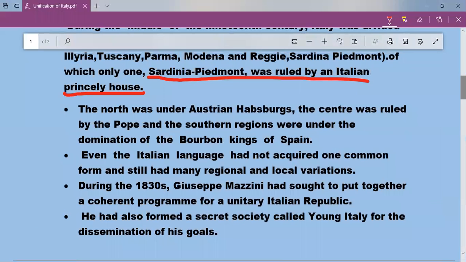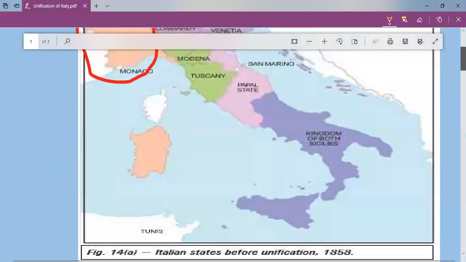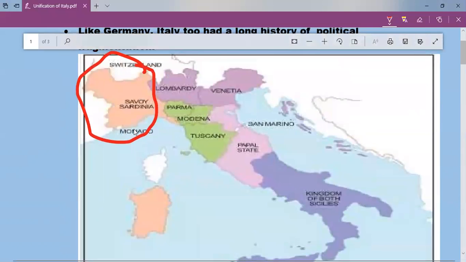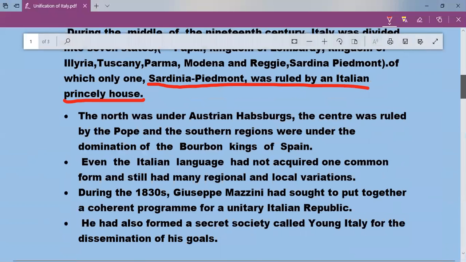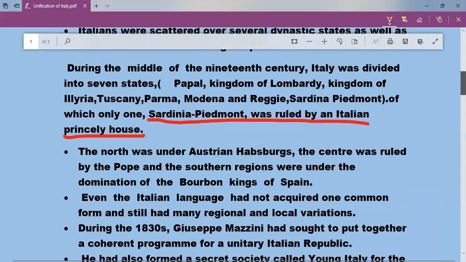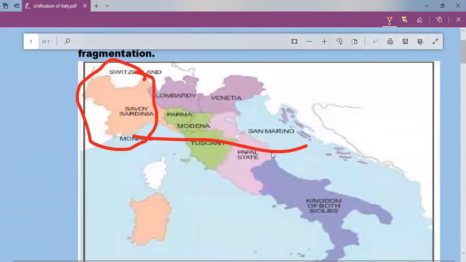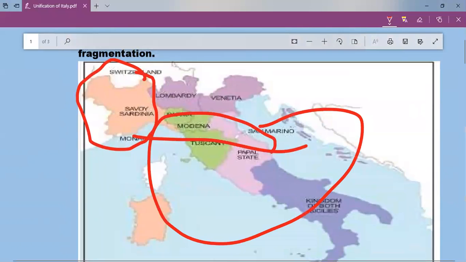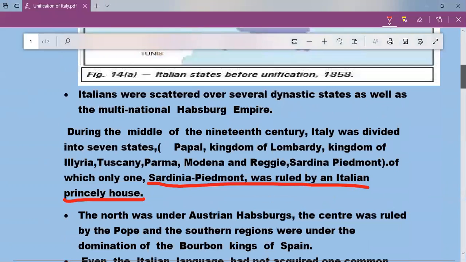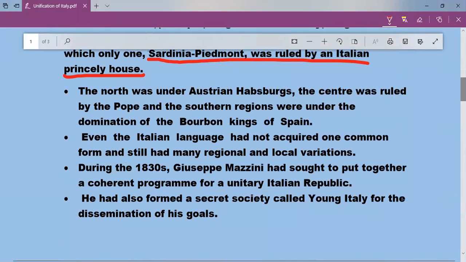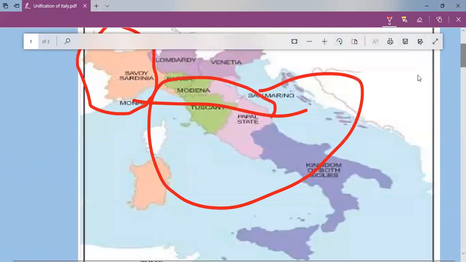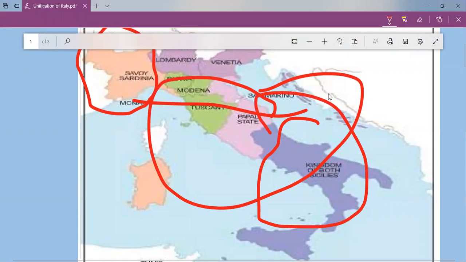The north was under the control of the Austrian Habsburgs. The northern portion of Italy was under the control of the Habsburg Empire. Then the central region, like the Papal State, was ruled by the Pope. And the southern regions were under the control of the Bourbon kings of Spain. The southern portion was under the Bourbon dynasty.